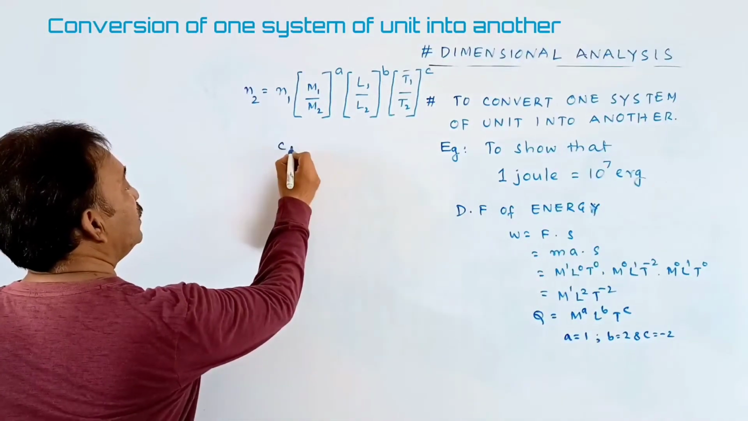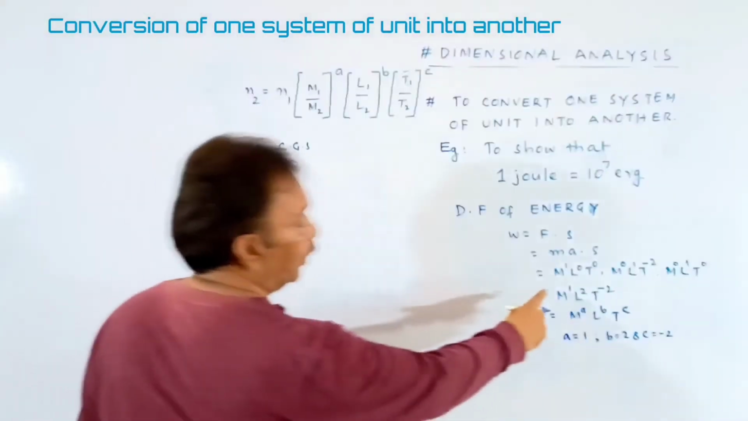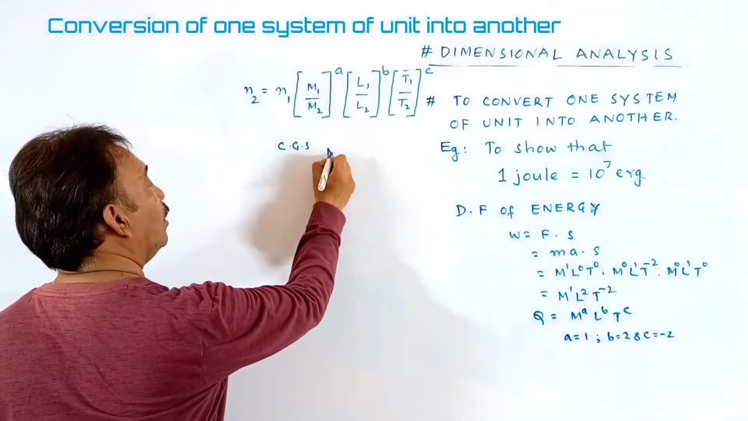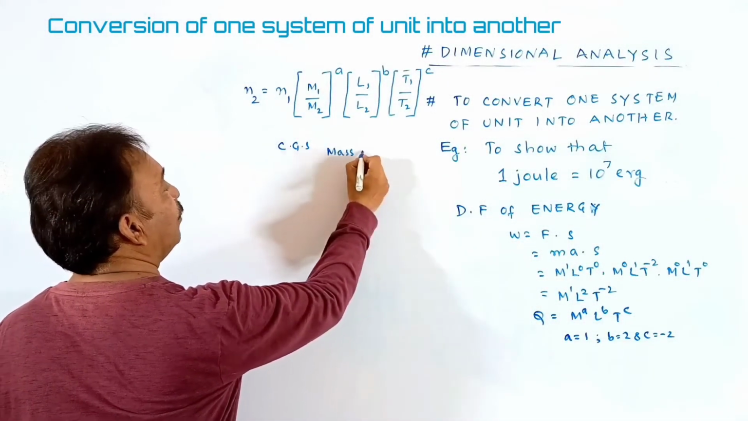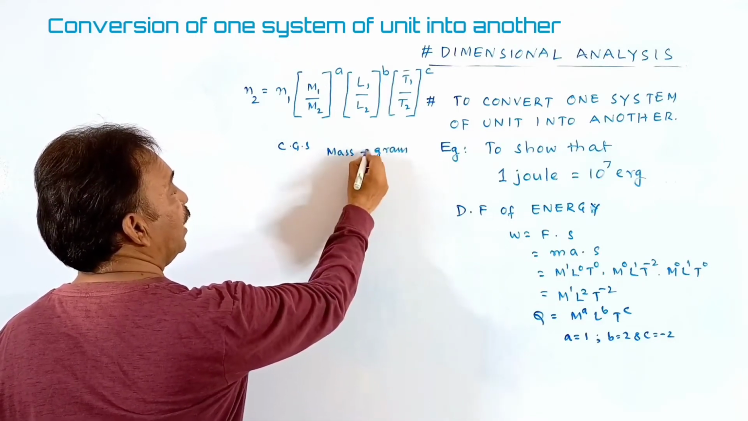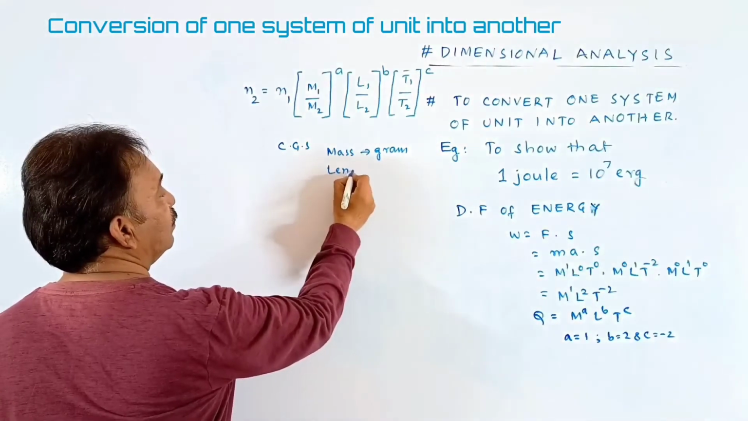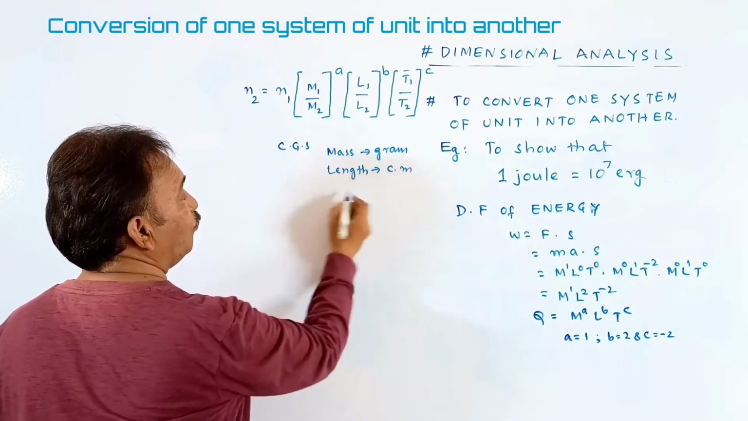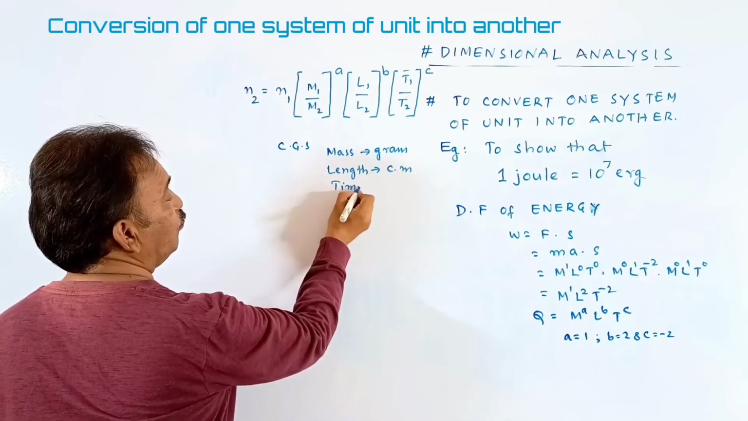If you write the CGS, here all the physical quantities are involved. Mass is measured in gram. Length is in centimeter. Time is in second.